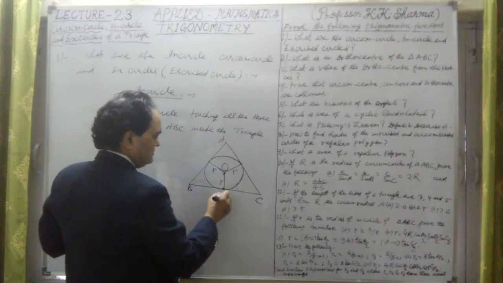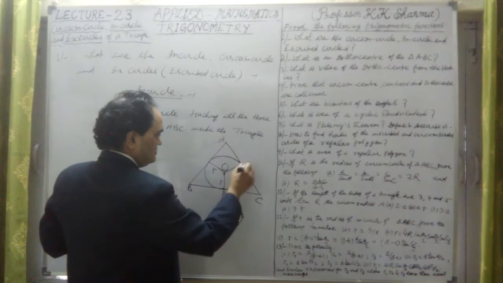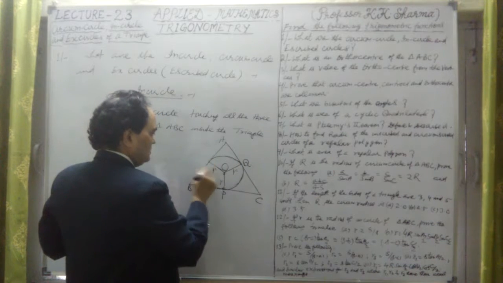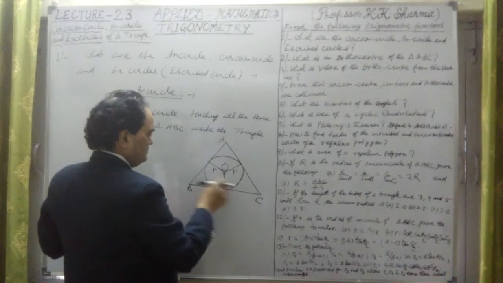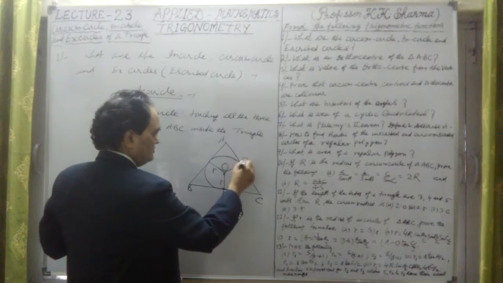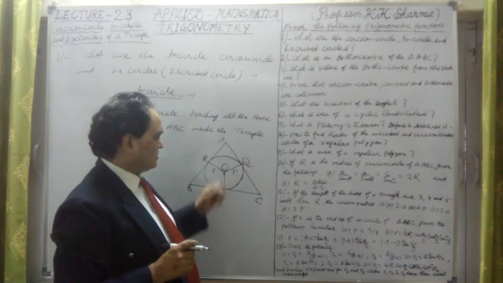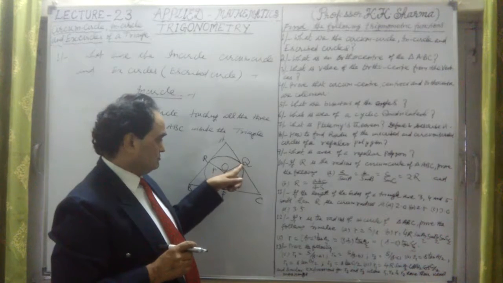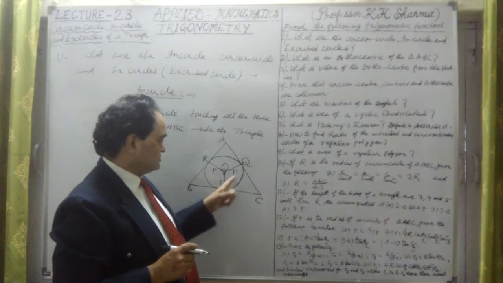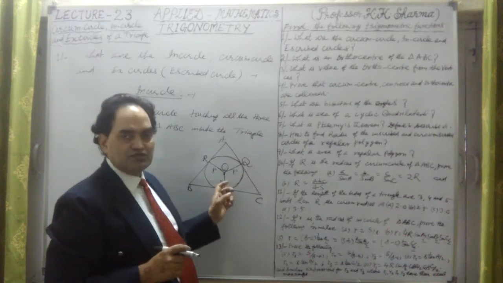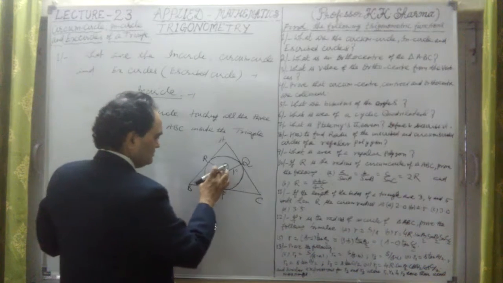Let me take the points of contact on the sides as P, Q, and R. So these are the points on the sides of the triangle, and the circle is touching the three sides of the triangle. Then this is known as the in circle.